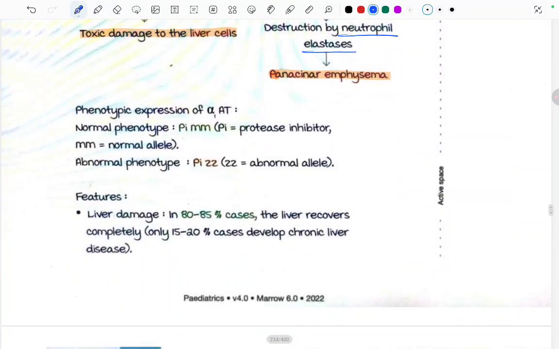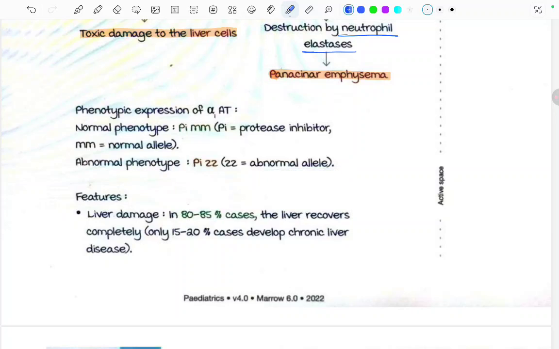Moving ahead, phenotypic expression of alpha 1 antitrypsin. In the normal phenotype, PiMM is produced, that is protease inhibitor, and MM is the normal allele. But in the abnormal phenotype, PiZZ, ZZ is the abnormal allele.